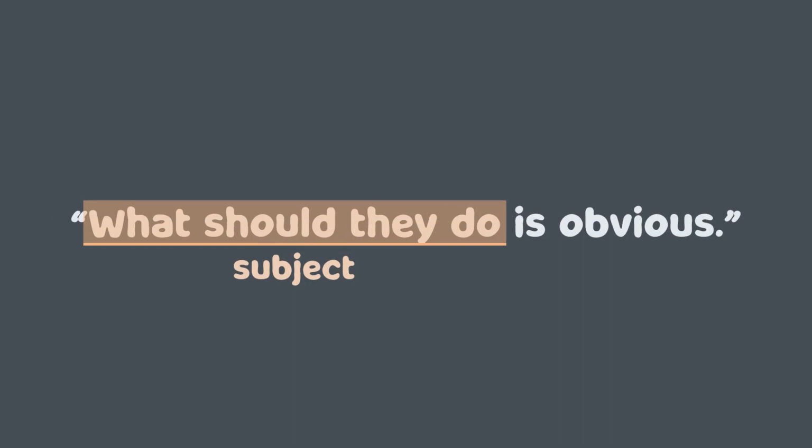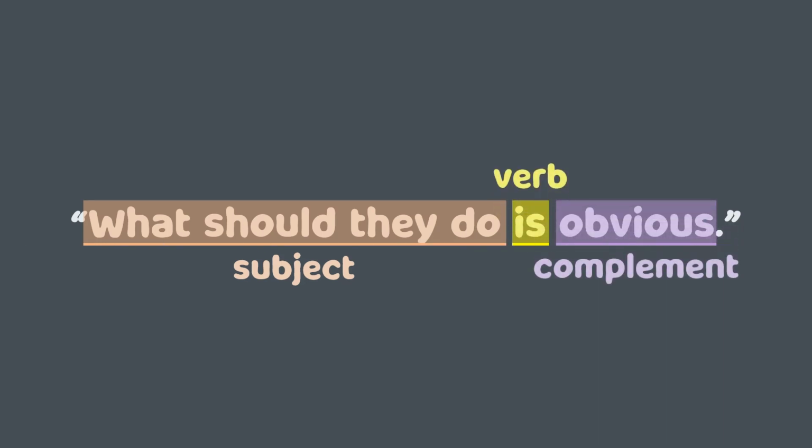What should they do is obvious. This sentence also has a noun clause acting as the subject of the sentence. The noun clause is what should they do. The verb of the sentence is the to be is, and obvious is the complement.